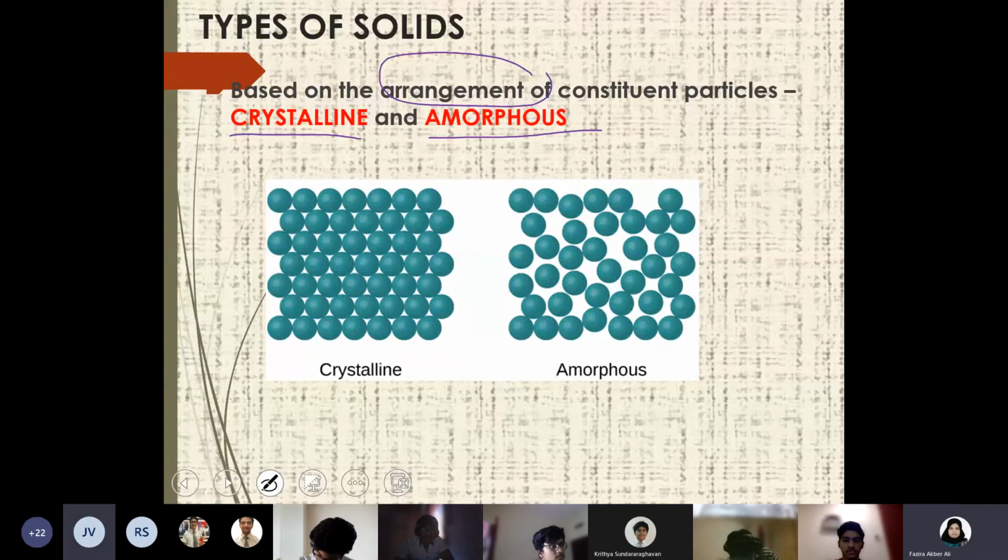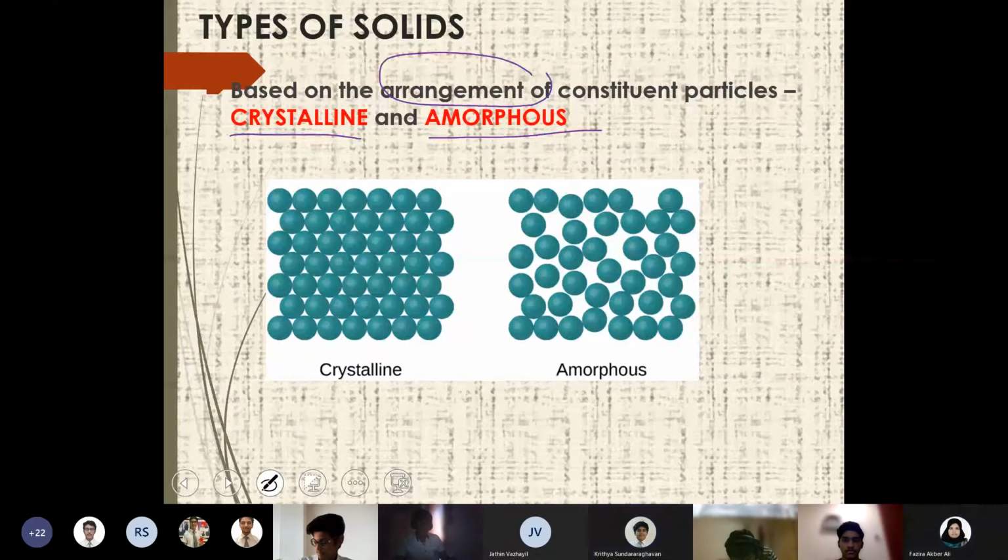Crystalline is arranged in a more uniform manner, and amorphous is a bit more randomly arranged. Okay. Anybody else want to add any point on this? Crystalline is tightly packed, whereas amorphous is not.